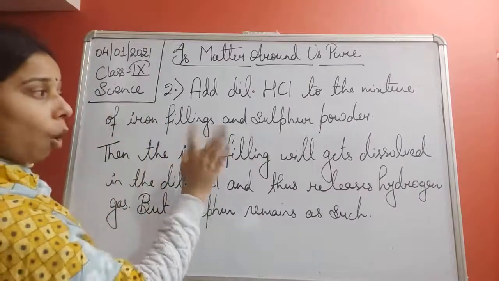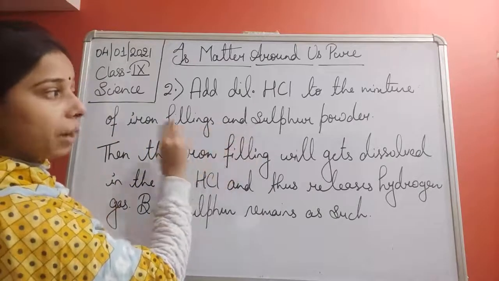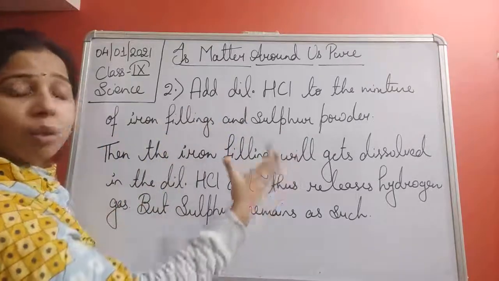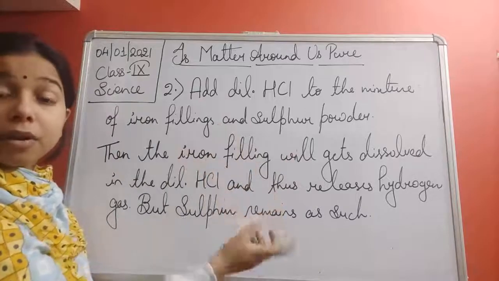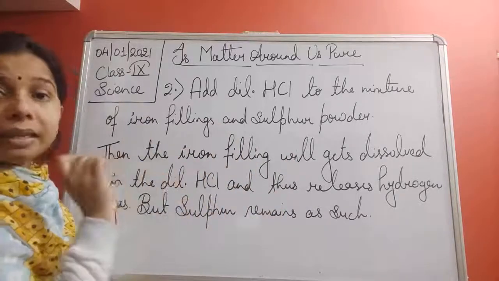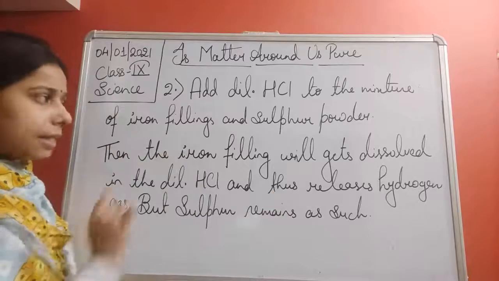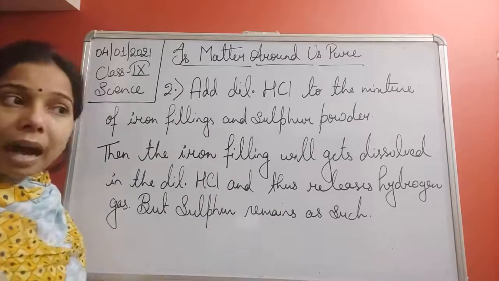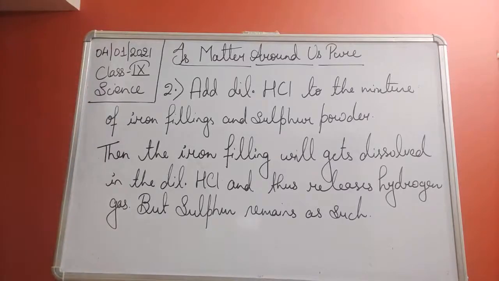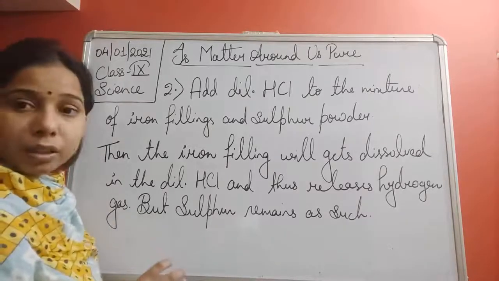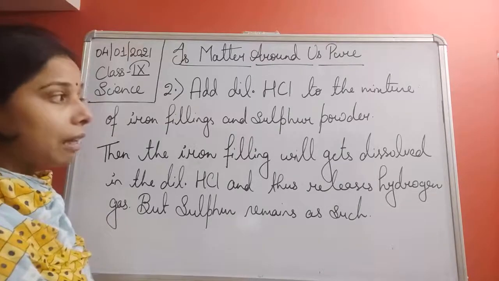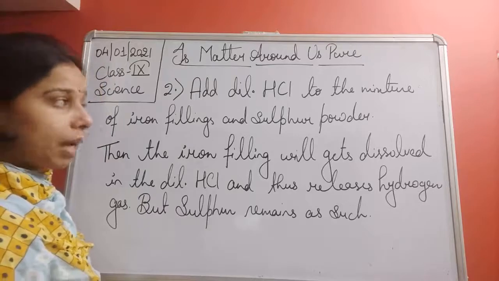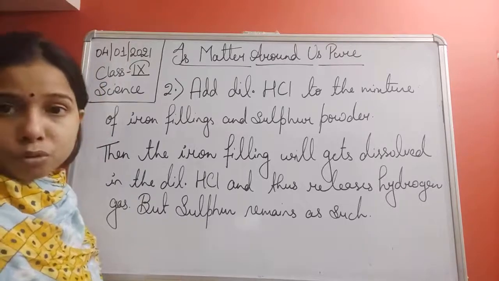Although we have mixed both of them together, iron, even though it is part of the mixture of iron filings and sulfur, is showing its property. The same thing we can see when you add carbon disulfide. When you add carbon disulfide solution, you will find that the sulfur will get dissolved in it, but the iron filings will not dissolve in it.